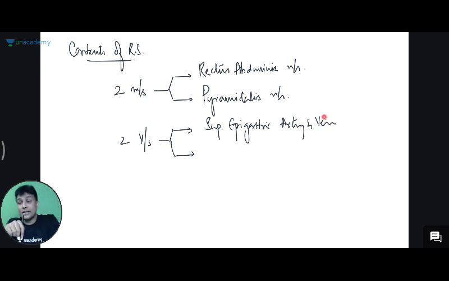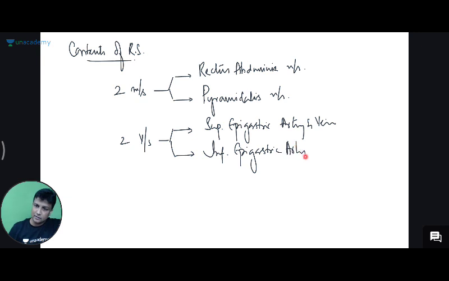Superior epigastric artery and vein, guys. And I already told you about this in the thorax topic. If you people are able to recall and tell me, my dear friend, that is nothing but the branch of which one only? Superior epigastric artery is a branch of which one? It's a branch of your internal thoracic. And along with that, you also have the inferior epigastric artery and vein. Okay? So two muscles and two vessels. Now, what about the nerves here? Nerves, remember, my dear friends, there'll be lower 6 thoracic nerves.